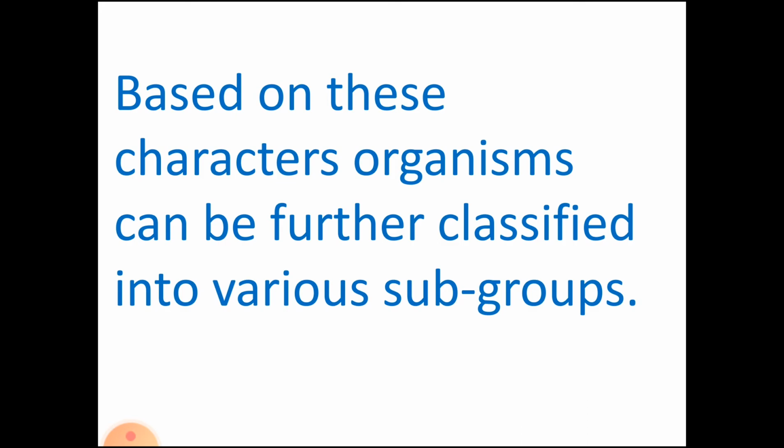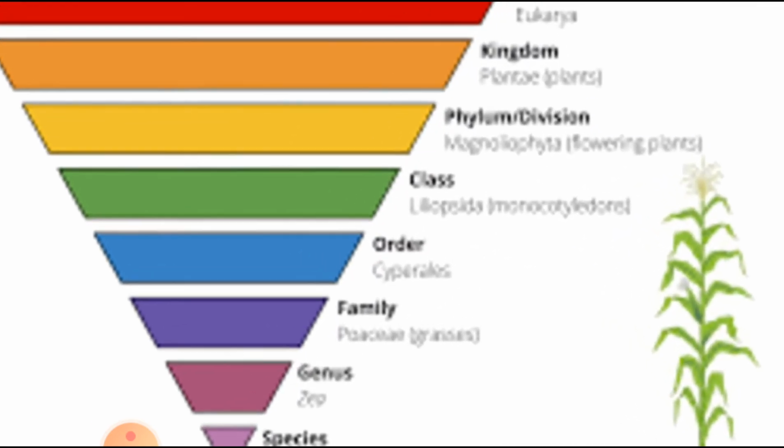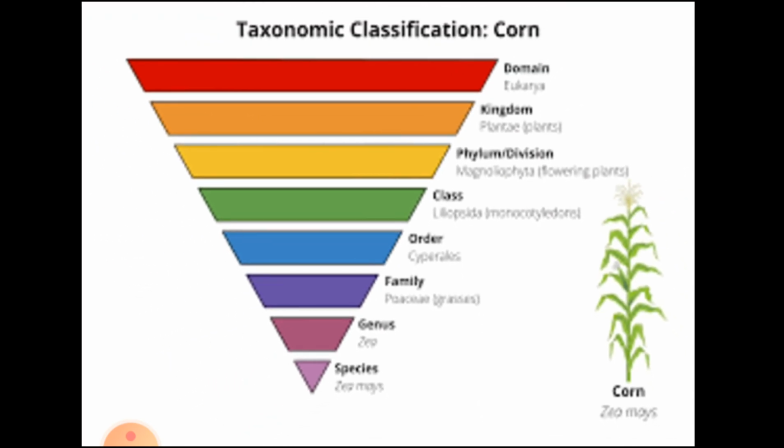So, compiling all this, we come to know that based on these characters, organisms can be further classified into various groups as well as subgroups. Now, what is the further classification of these groups and subgroups? You can see it in a small figure.